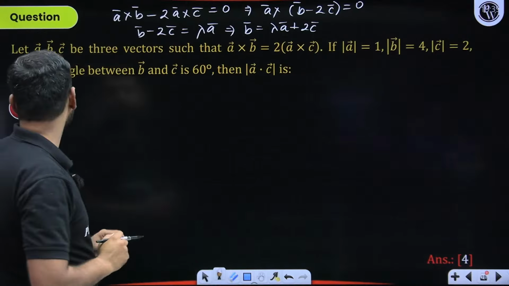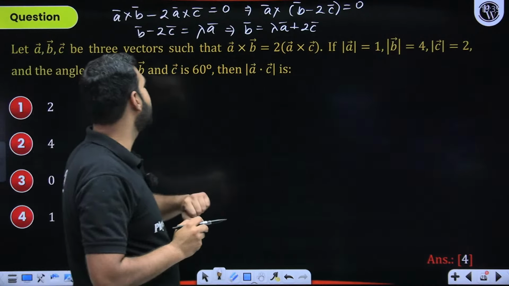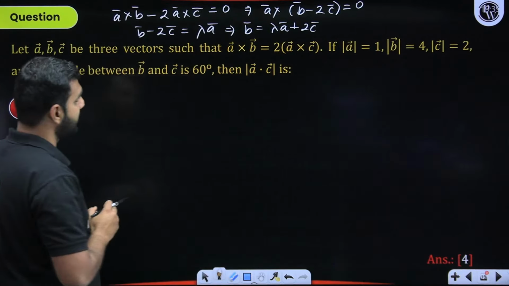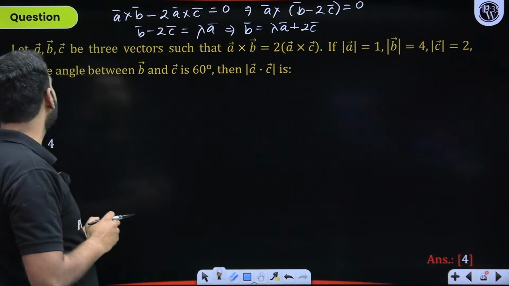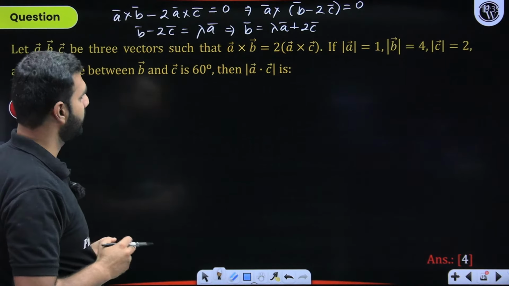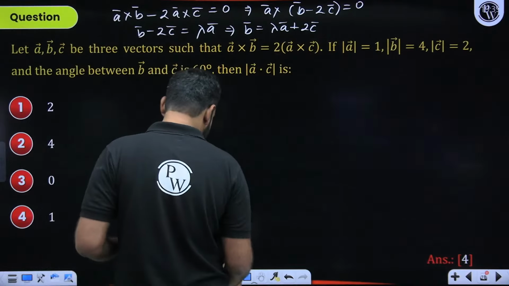Now, what are we told? One more thing, the angle between vector B and C is 60 degrees. Great. A dot C is what we need to figure out. I will figure it out, but before I figure this A dot C out, can I square both the sides? Can I take mod on both the sides?